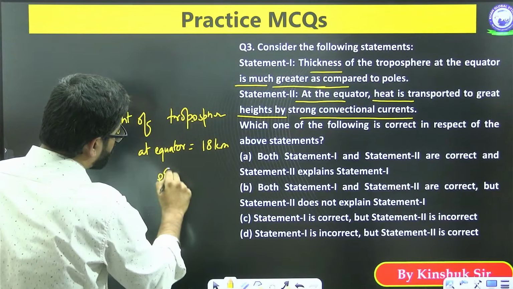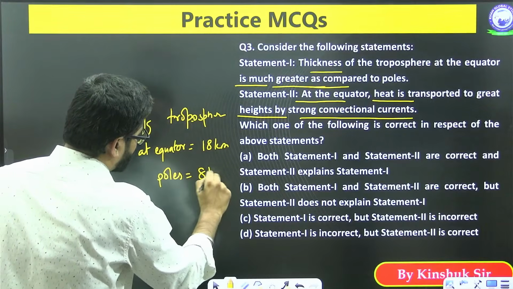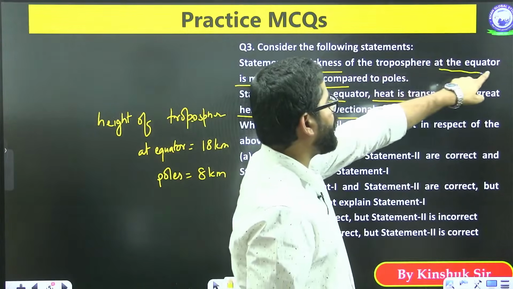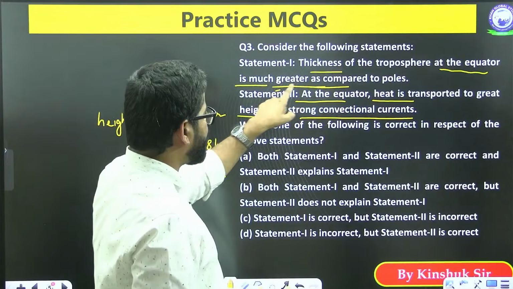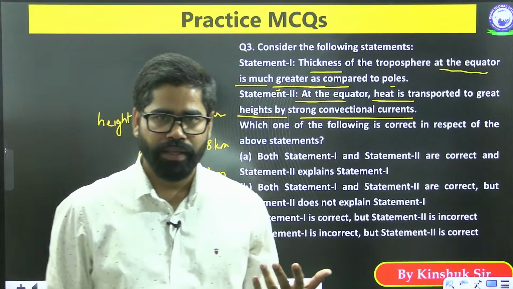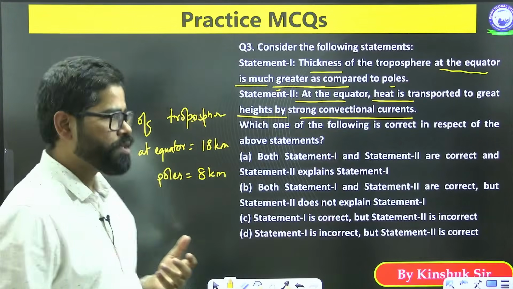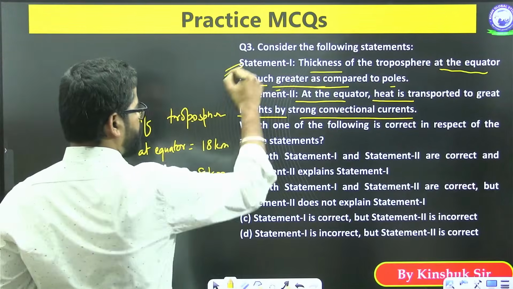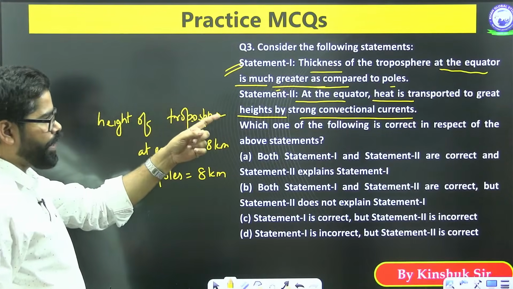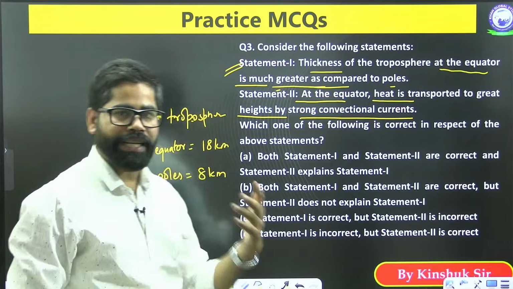At poles, it is around 8 kilometers. So it is saying the thickness of the troposphere at the equator is much greater as compared to poles. Of course, it is even more than 2 times. The first statement here is correct.